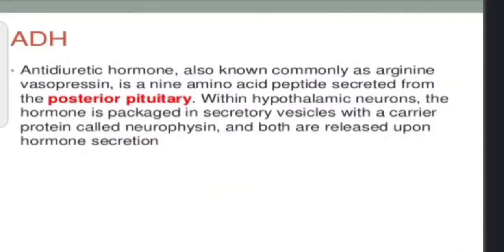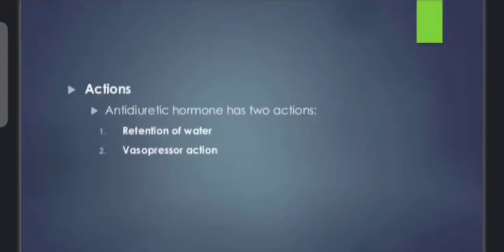At first, the introduction. Antidiuretic hormone, also known as arginine vasopressin, or just vasopressin. ADH is basically a posterior pituitary hormone. It is polypeptide in nature and contains nine amino acids.